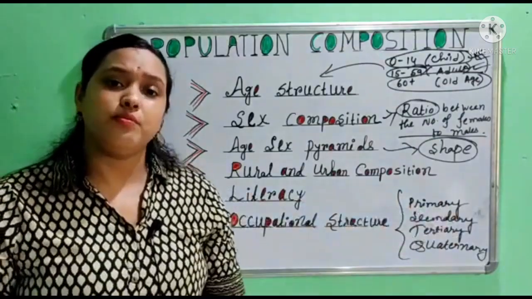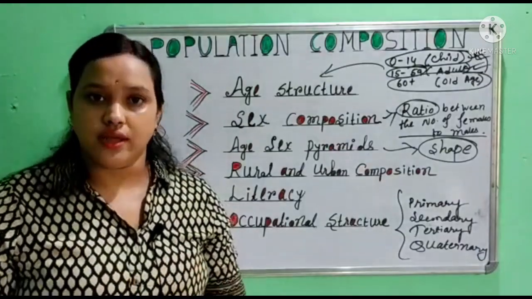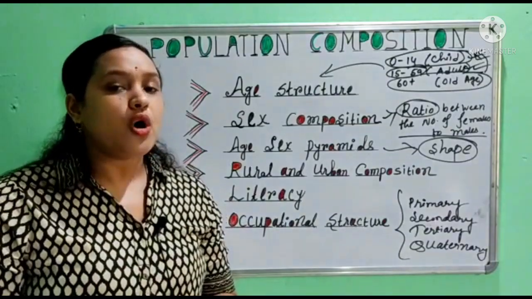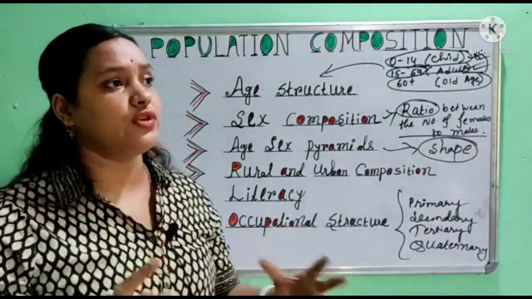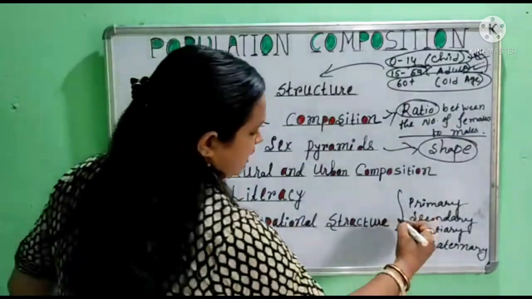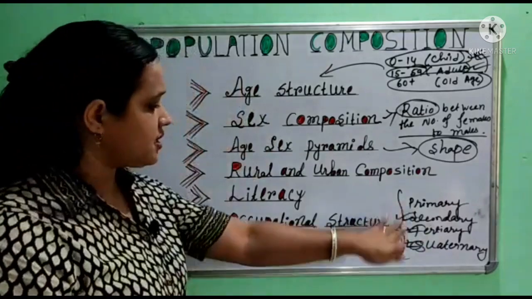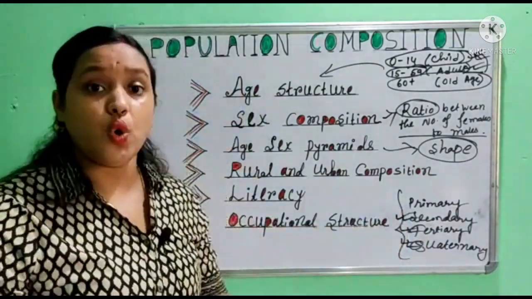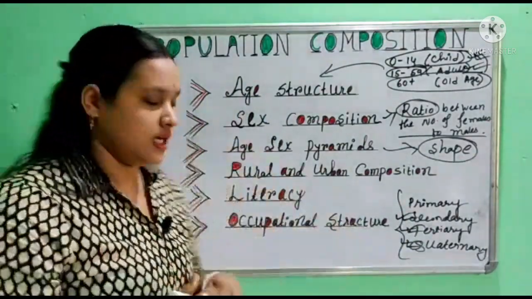What is the importance of occupational structure in geography? Why do we study it in demographic geography? Let me give one example. Countries with most of their people engaged in secondary, tertiary and quaternary activities are called developed countries. Countries with most of their people engaged in primary activity come under developing or underdeveloped countries.